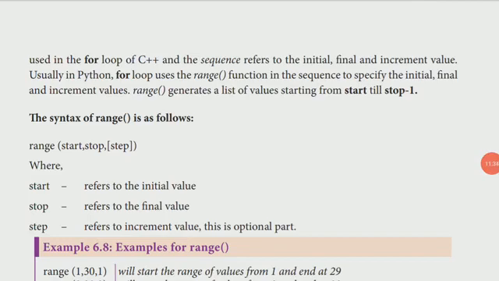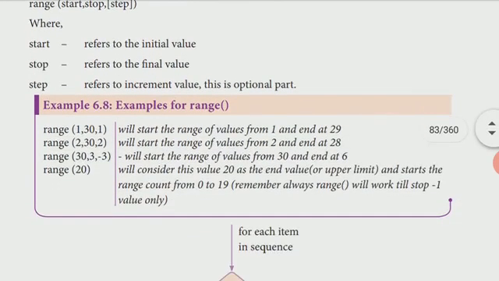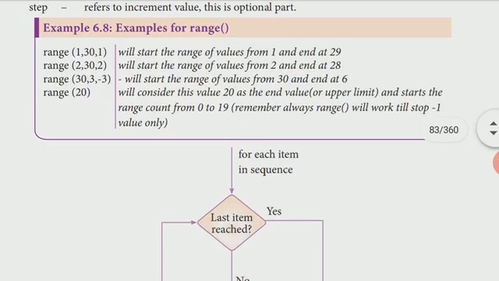So these are called counter variables. In this counter variable we are using the range function. Range is a function, and within that we are using start, stop and then step values. So the counter variables are the initial, final and increment value, as I told already. See here, they gave the example as range of 1, 30, 1. Here, 1 is the starting value.